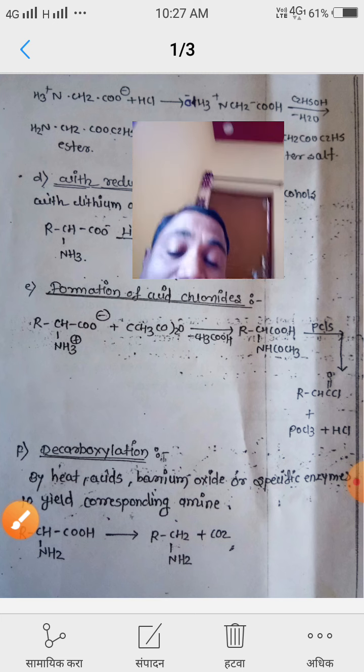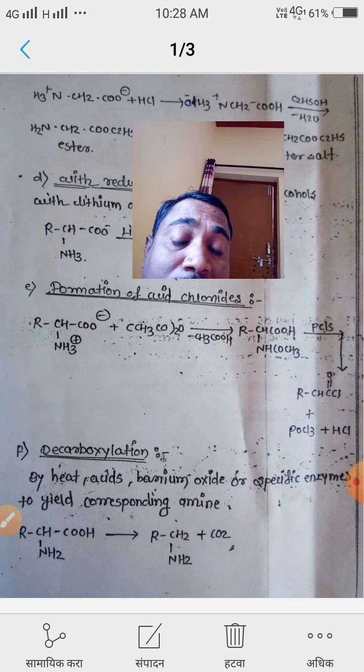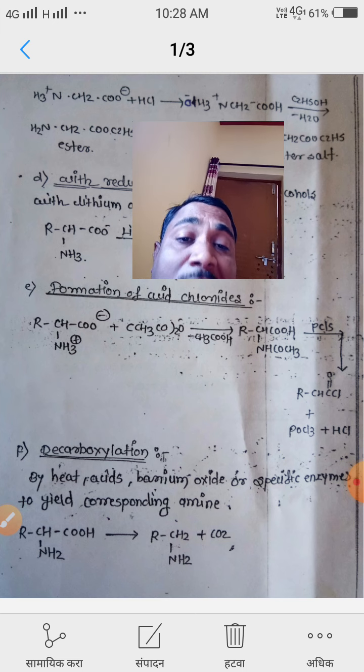The next reaction is the decarboxylation reaction. What is meant by decarboxylation? The removal of CO2, removal of carbon dioxide, is known as a decarboxylation reaction. This reaction can take place by using heat, acid, barium oxide, or a specific enzyme to yield the corresponding amine.